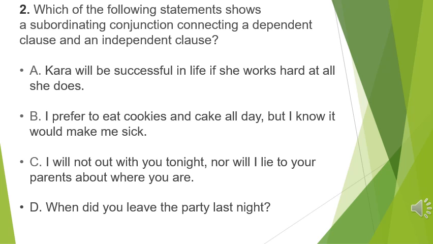This is also a compound sentence, not a complex sentence. The coordinator here, nor, is preceded by the comma before it. Number D, when did you leave the party last night? This is not a complex sentence. That's why the first sentence is correct. It is a complex sentence.